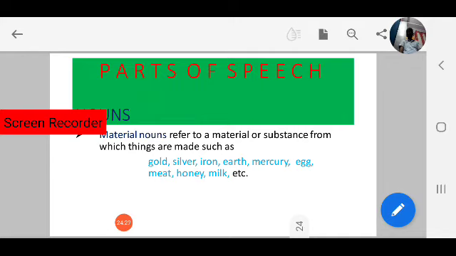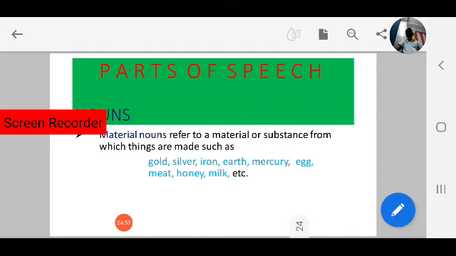Silver is a metal, that comes under material noun. Iron is also a metal, that comes under material noun. Earth, a substance, also comes under material noun.